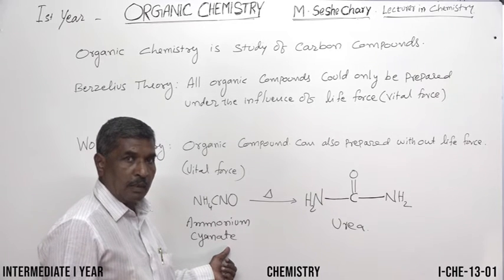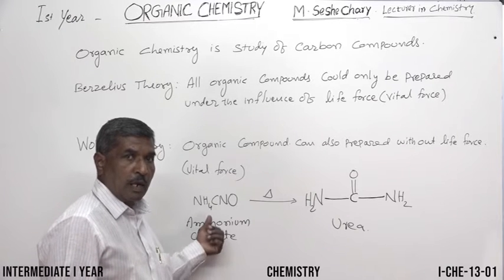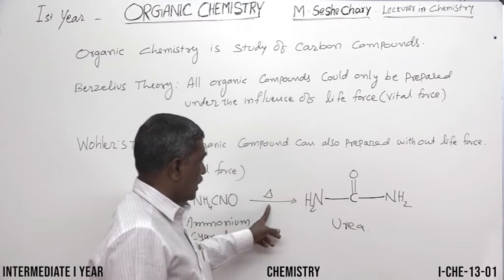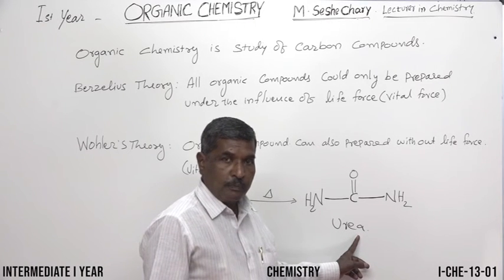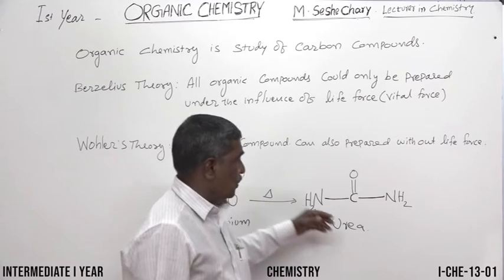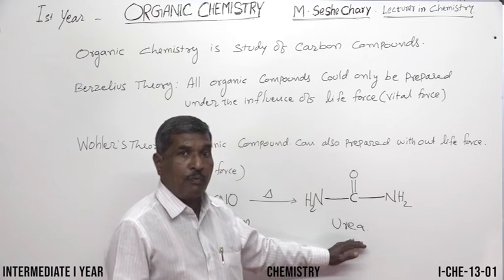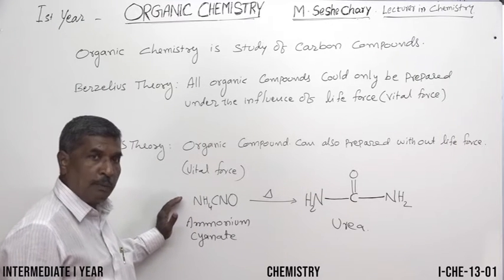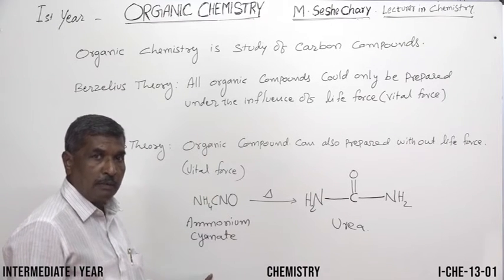It was taken in a test tube. Wohler took the salt in the test tube. The salt has no life, but something was prepared. On heating ammonium cyanate, we got urea. According to Berzelius theory, urea is prepared under the influence of life only. But this man is saying that without life also we can prepare it. How? He has taken a salt in the test tube and heated it.